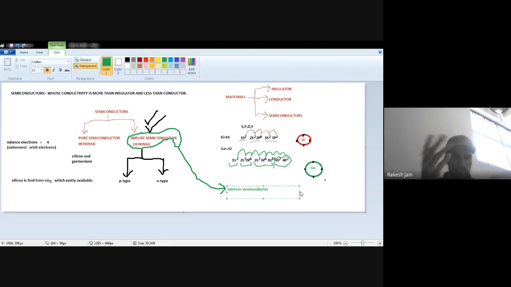That is your impurity, for example, but it will make a tasty vegetable. So some impurity will be mixed. As a result, we will get an extrinsic semiconductor.